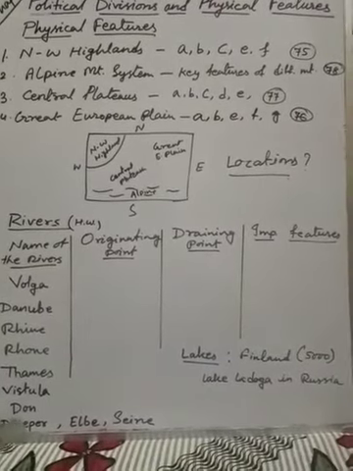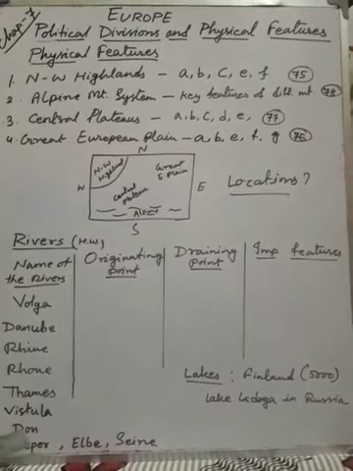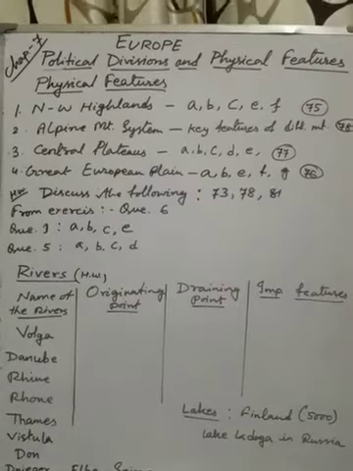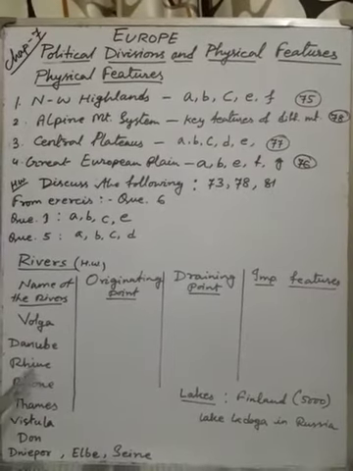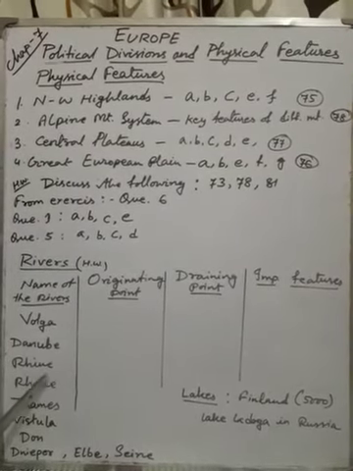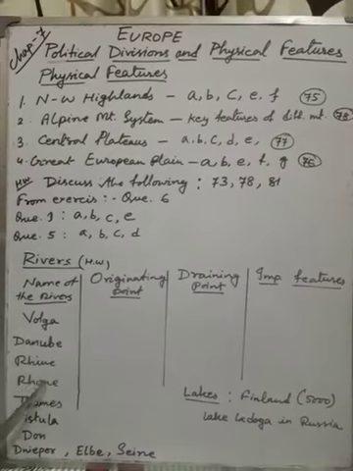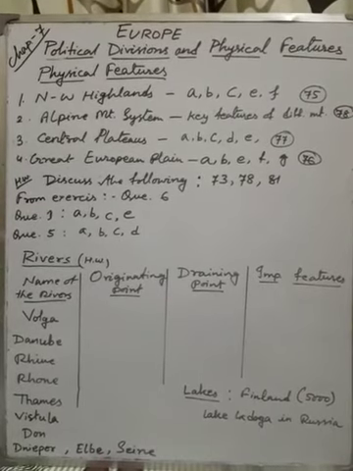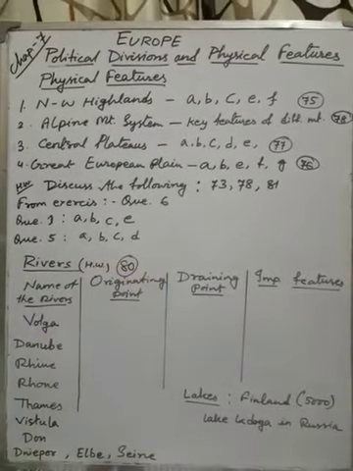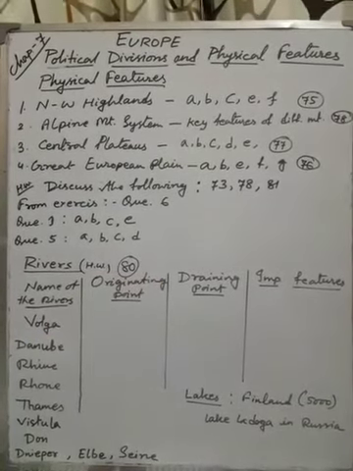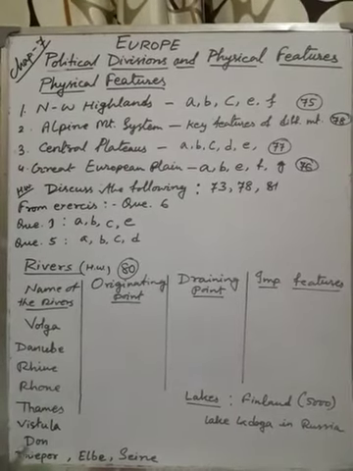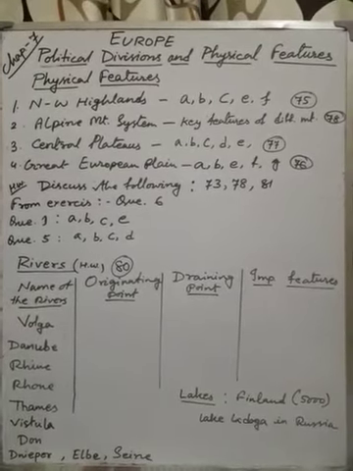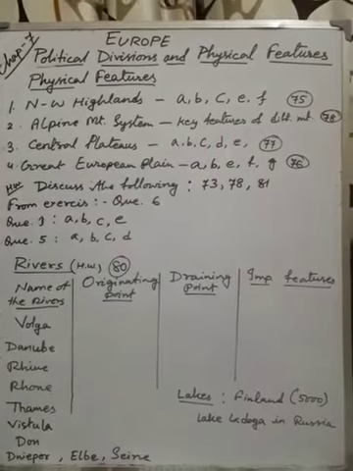You prepare this much, and now I am going to give you some homework. Okay, now the last part, homework. But before that I want to say one thing. To fill up this table, you can see page number 80, where a nice map is given. I am writing here page number 80. Follow the map where we can see the distribution of water bodies. So you will get the originating and ending point of each river.